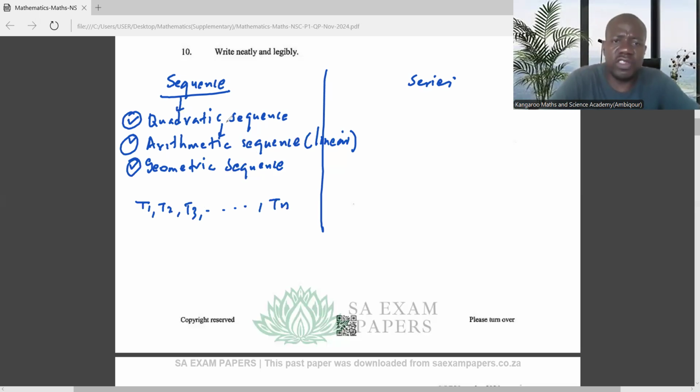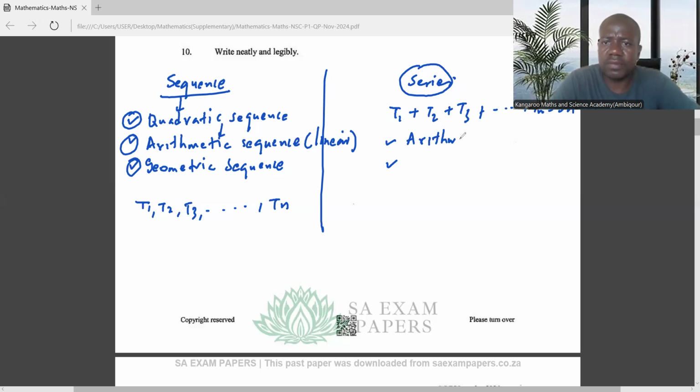And again, move to series. Series is when you are now adding terms, T1, T2, T3, and so forth, which is now the sum to n. And there are only 2 kinds of series. It's only arithmetic and geometric. Make sure that you differentiate this. Then get the differences, understand, maybe come up with a summary and make sure that you understand them very well.